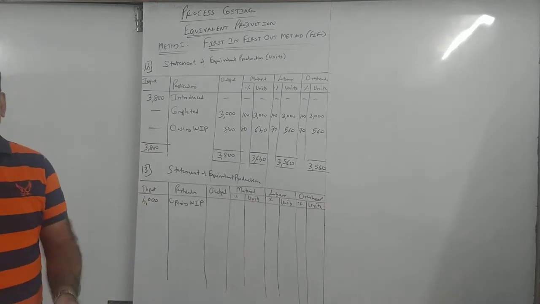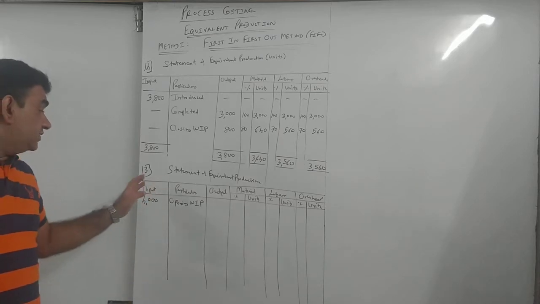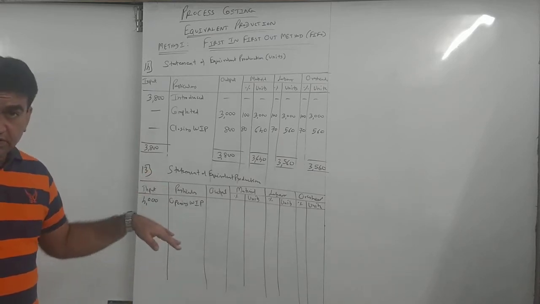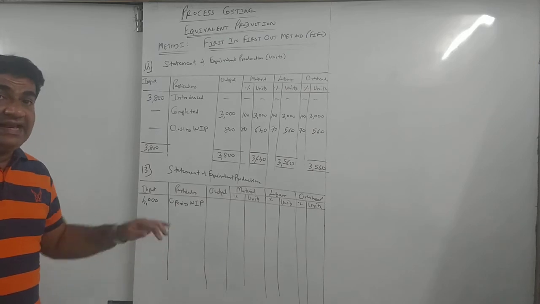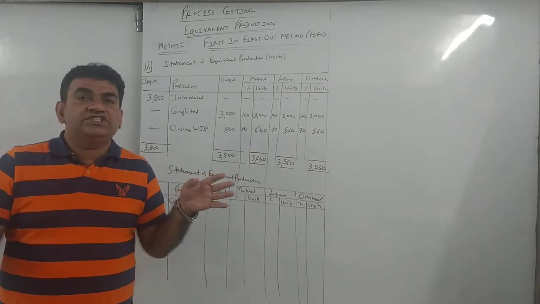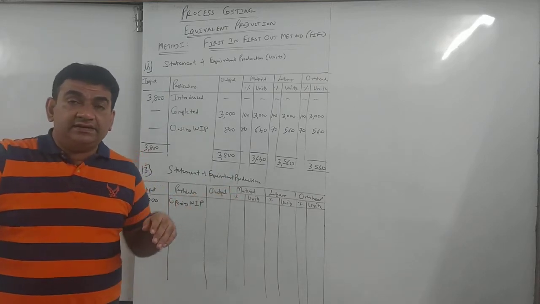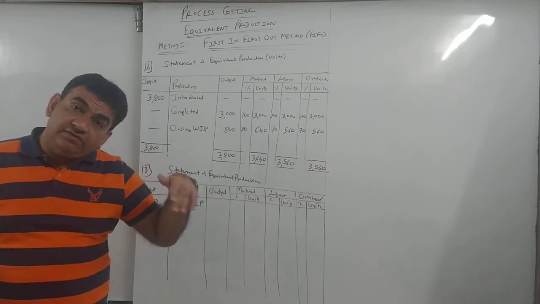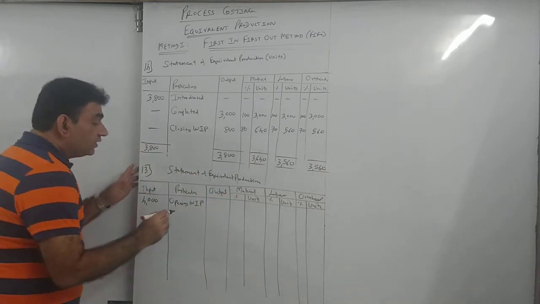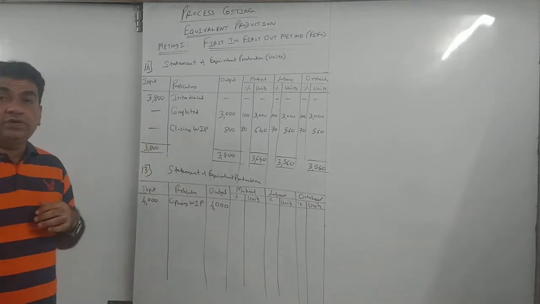Now understand this. This is opening WIP. This will come from my previous period's closing, and I will complete it in the current period. WIP means goods which are partly completed. So what was partly completed in the previous year will come in the current year and be fully completed. Therefore it will be a part of input as well as output.